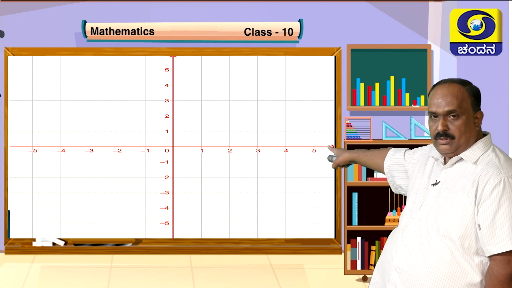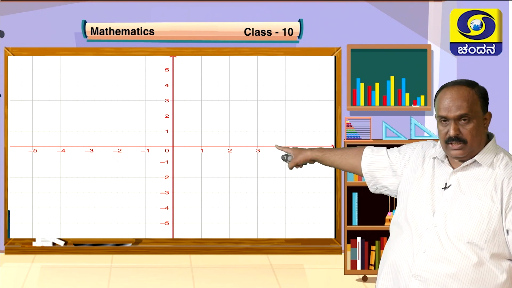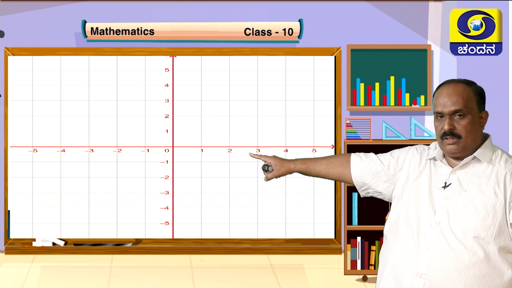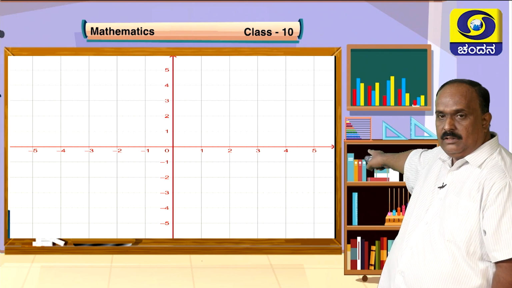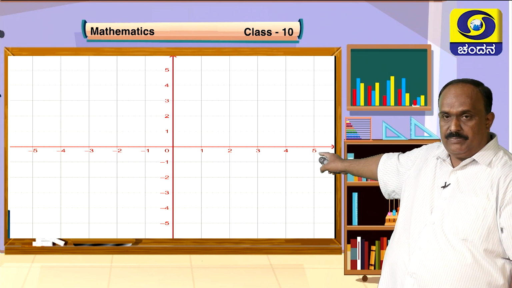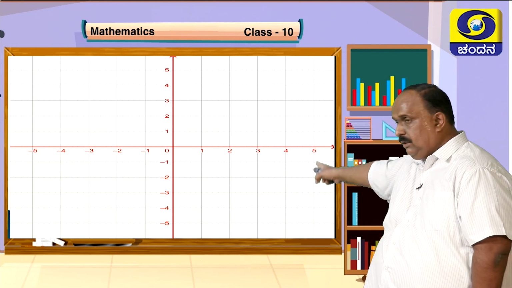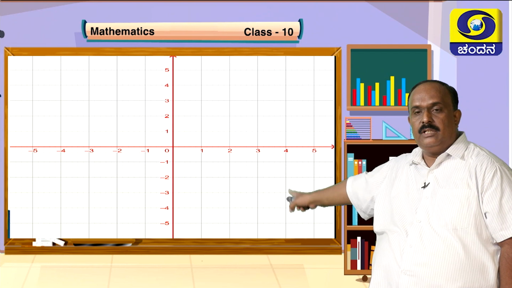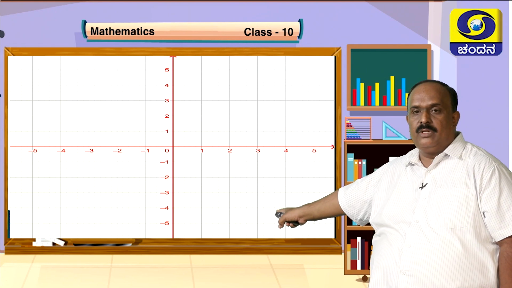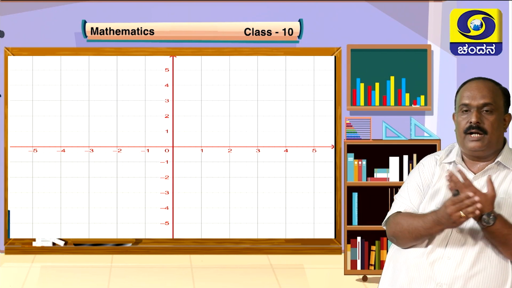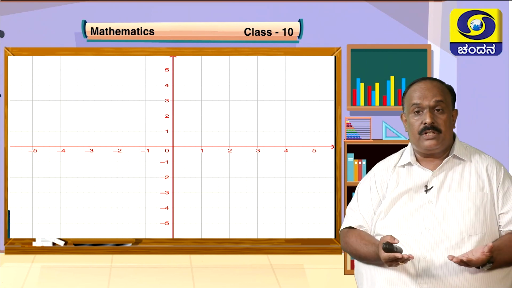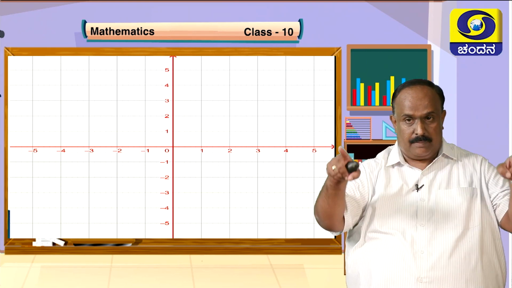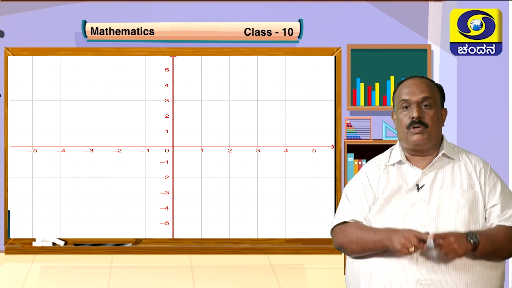The horizontal line is a number line, an integer line, whatever you call it. The horizontal number line is called the x-axis, and the vertical line which passes through the x-axis at the origin perpendicularly is called the y-axis.